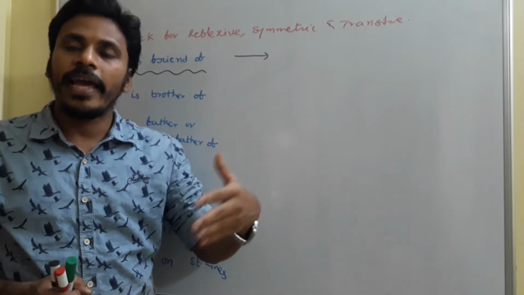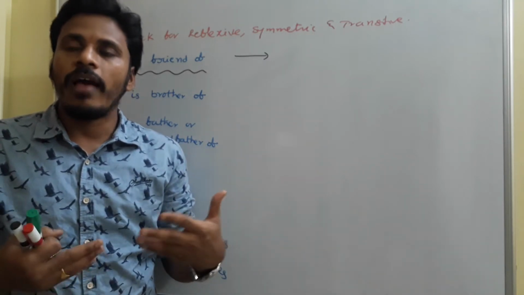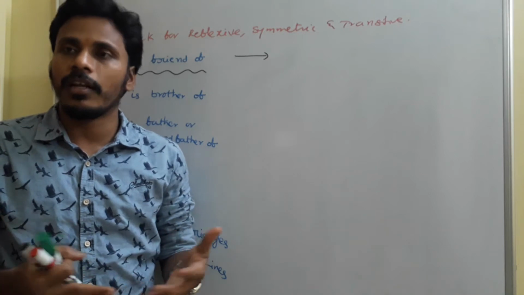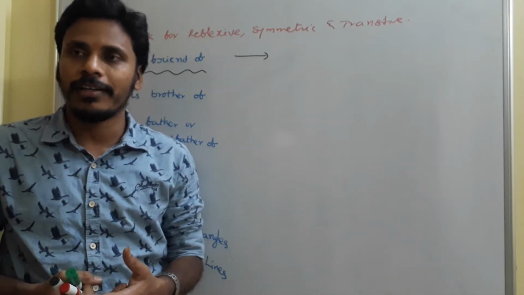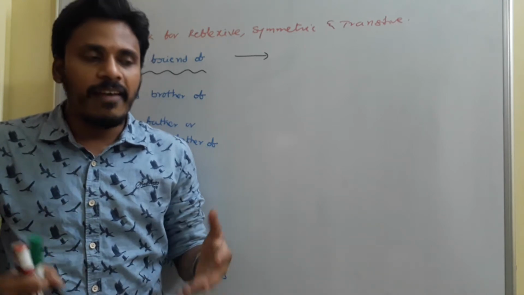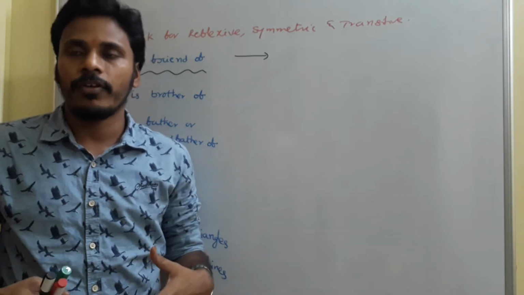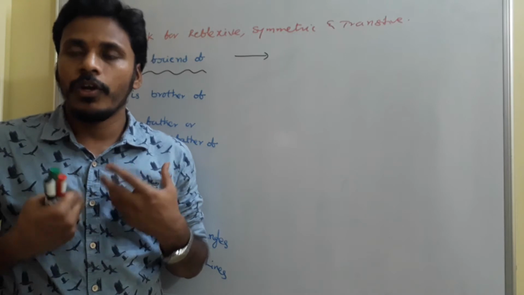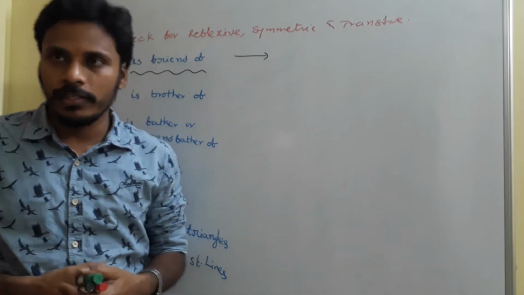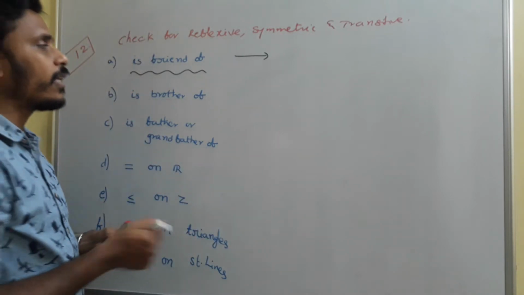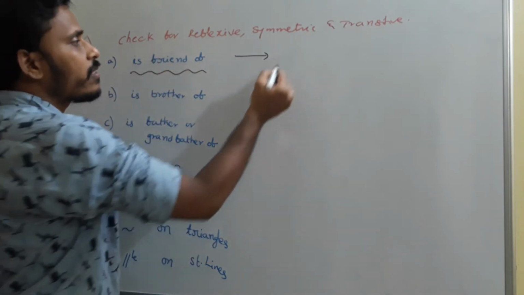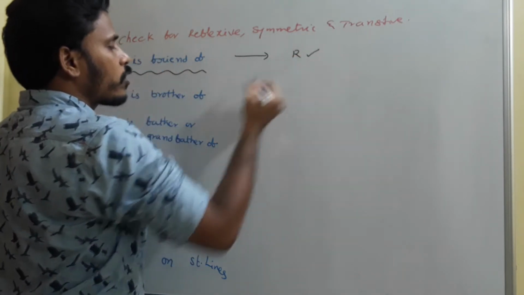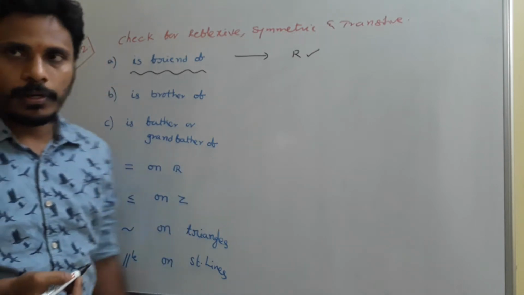See, X is a friend of X. So, everybody is a friend of itself. In general, we accept it, okay? Some people may not accept it, right? But in general, everybody is a friend of itself. So, I am a friend of myself. Since everybody is a friend of itself, it is easy to say that X is friend of X. Since it is clear, this first one satisfies the reflexive property.